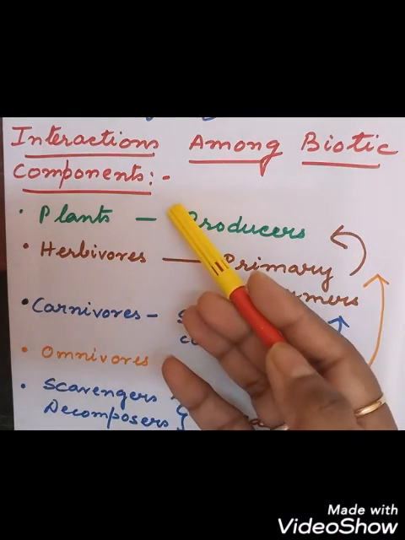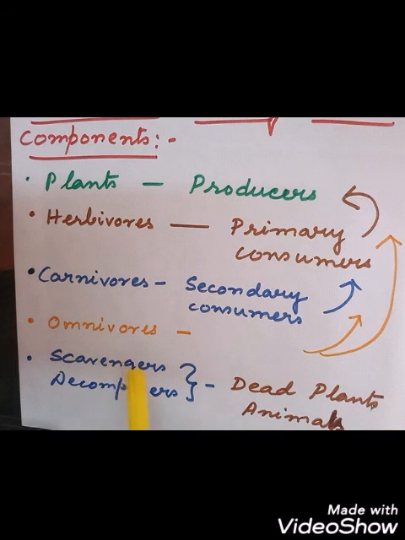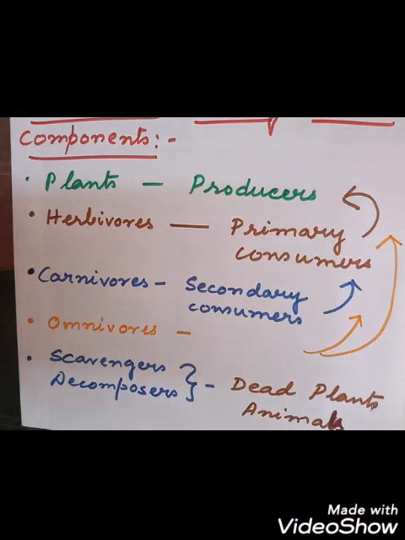So we have producers, we have primary consumers, secondary consumers, and at last we have the scavengers and decomposers. The scavengers and decomposers feed on the dead plants and animals. They decompose and they release the nutrients into the soil. Then again the nutrients are absorbed by the plants. Then with these nutrients the plants grow.